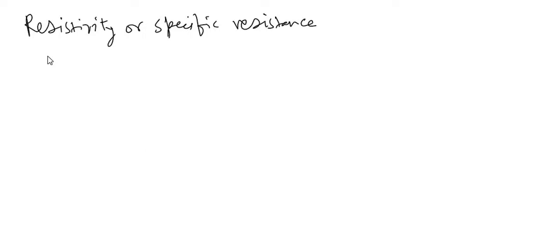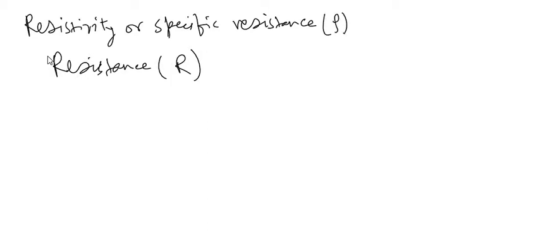First of all, we are required to understand about resistance, which is denoted by R, and specific resistance or resistivity is denoted by rho.